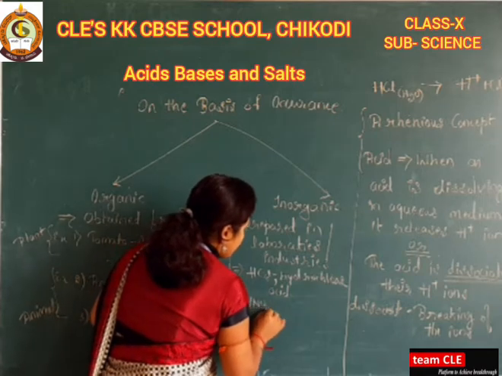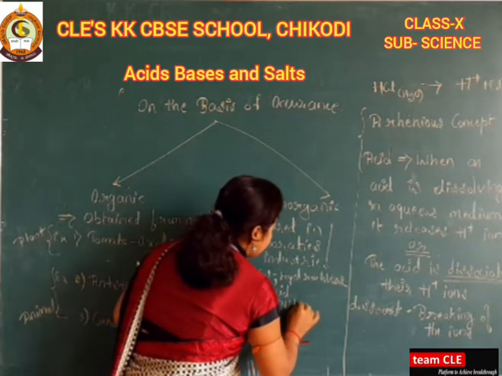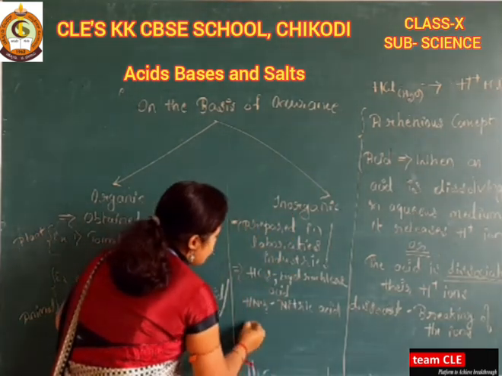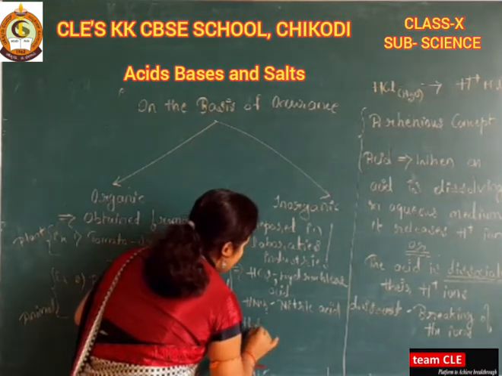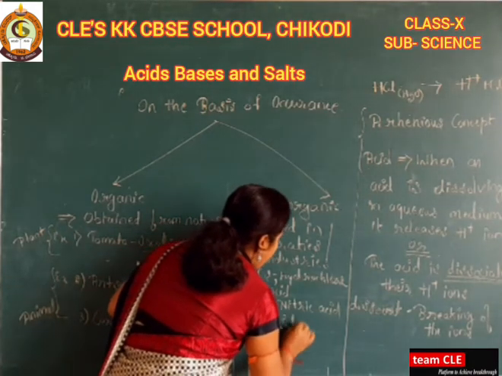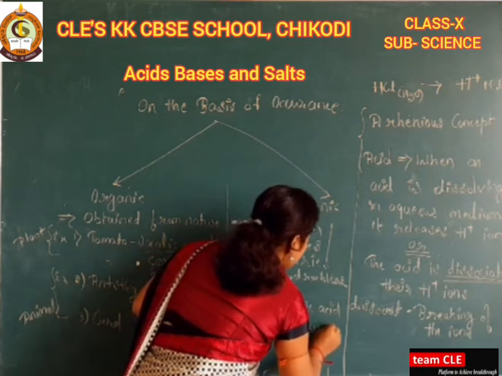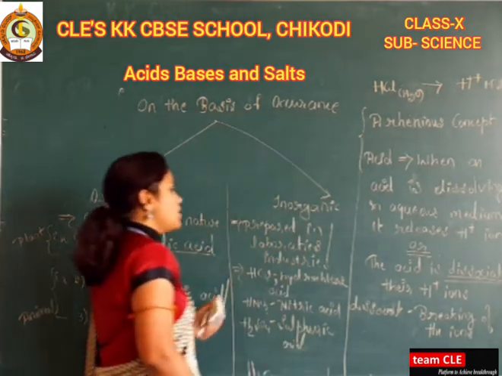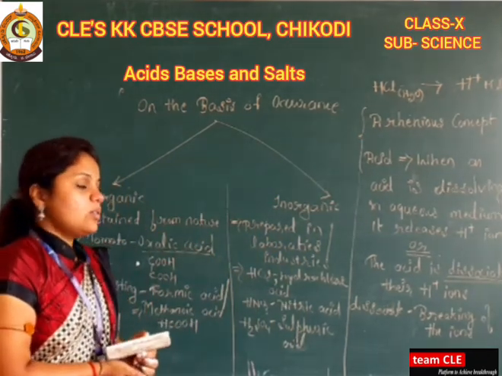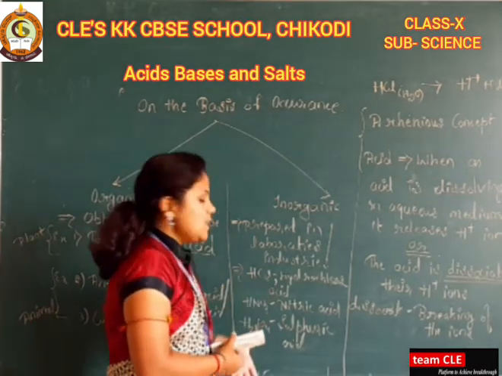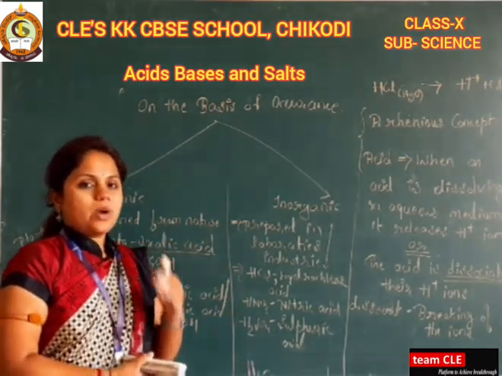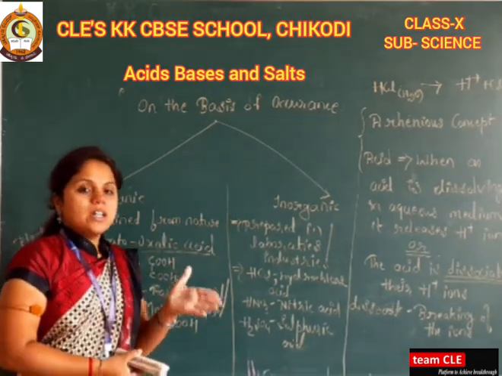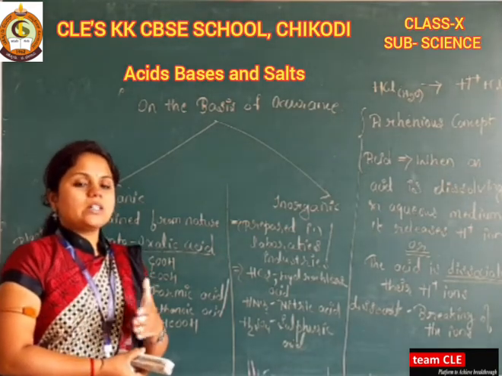HNO3, nitric acid. Okay, the next example is H2SO4, sulfuric acid. So here a few examples I have taken. Some other examples are there for inorganic acids. I will give you one list itself, of whatever important points we have to cover in this chapter, meaning which acids we have used in this chapter. I will give you one list, so better you keep it with you.